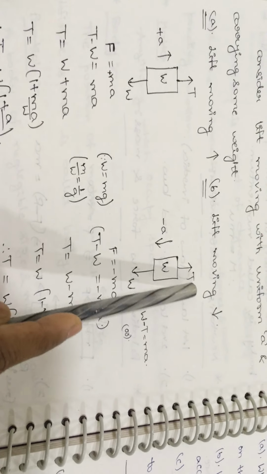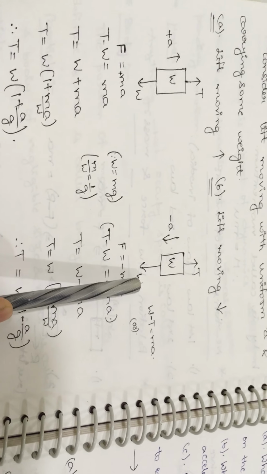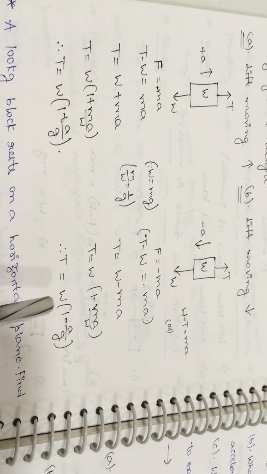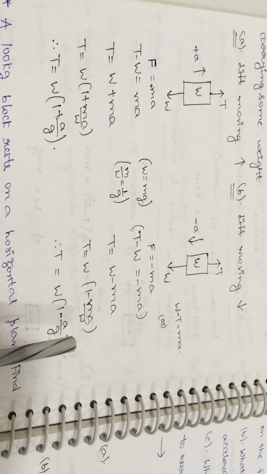Now here again, how many forces are there? Again two forces are there. One force is acting in the upward direction, the second force is acting in the downward direction. Plus sign for the upward force, minus sign for the downward force. So T minus W is equal to minus ma. Again make T the subject, and you will get the formula in this way: T is equal to W of 1 minus a by g.